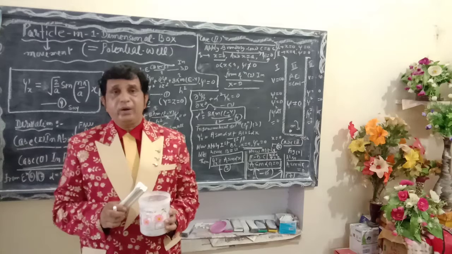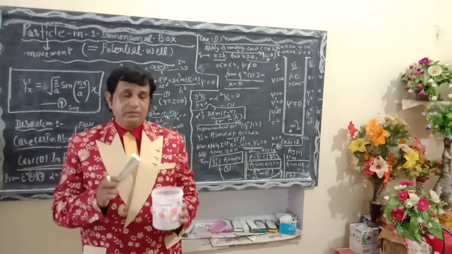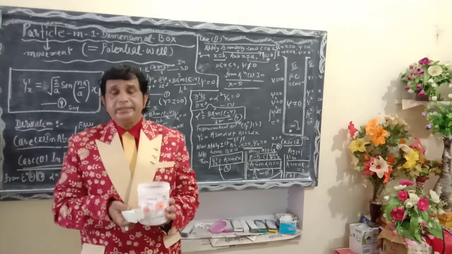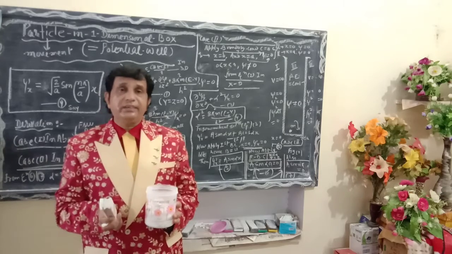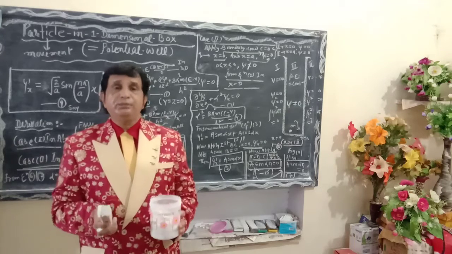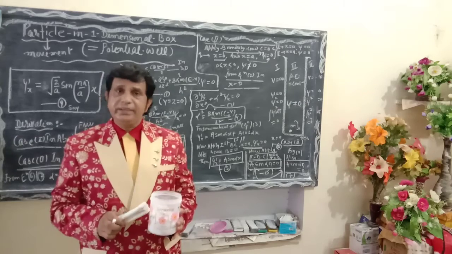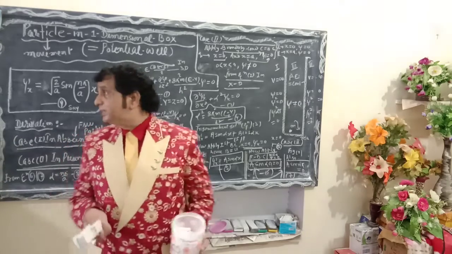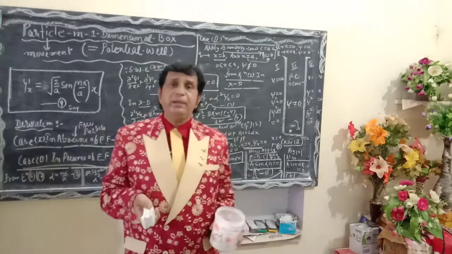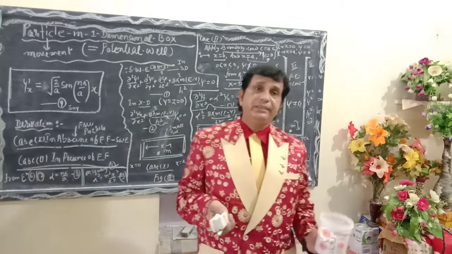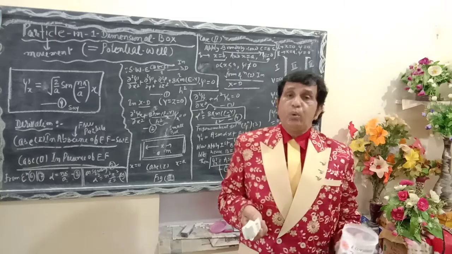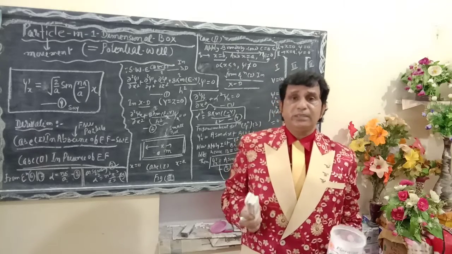If we find the value of position more exactly, the uncertainty of momentum increases. The product of delta x and delta p is equal to h upon 4 pi, or h cross.